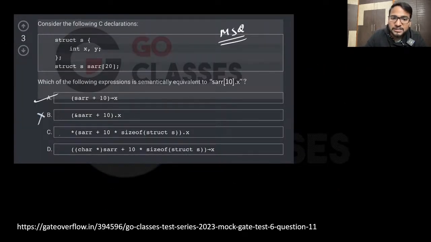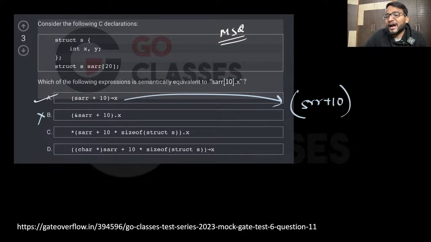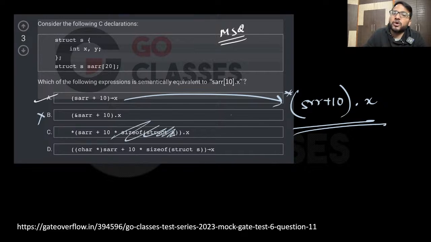And then let's see this C. They are saying SRR plus 10, and then they're multiplying with some size. That's what we don't want. We just want SRR plus 10, and then the arrow operator X. That's fine. Or you can also represent it like this: SRR plus 10. Since it's a pointer, either you use the arrow operator directly, or you can dereference using star and then use dot X. This is also fine, or the arrow operator is also fine. Now in the C option, we are trying to do the same thing, but because of the extra multiplication, the C option is not correct.